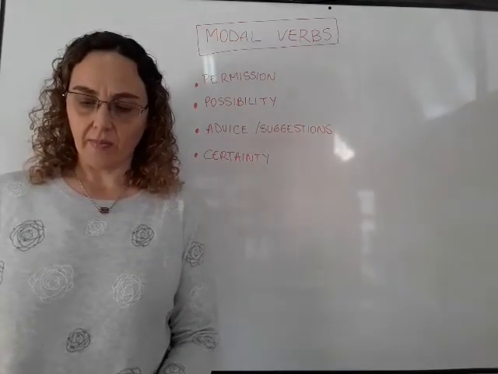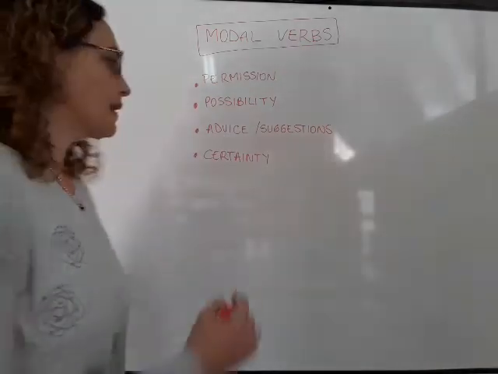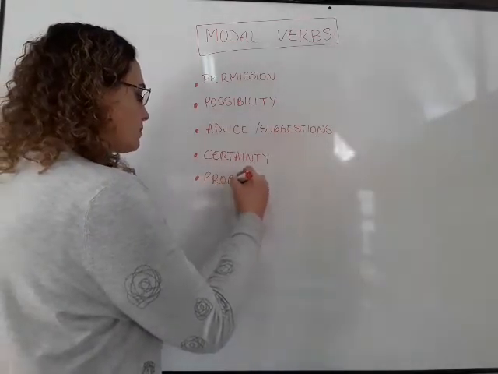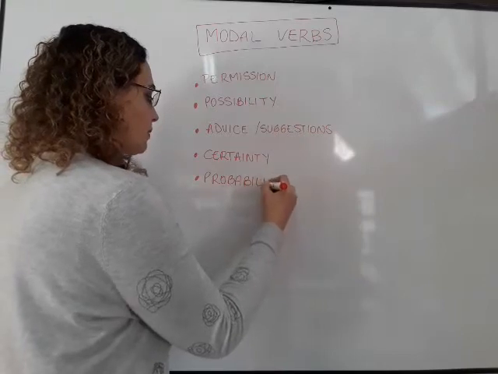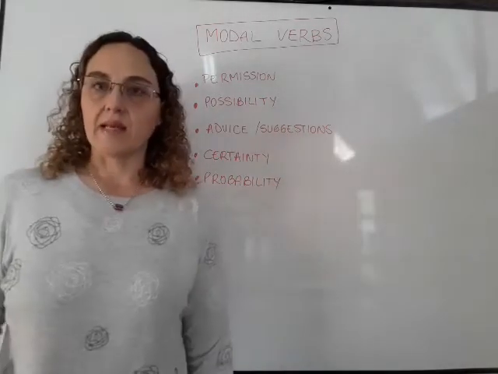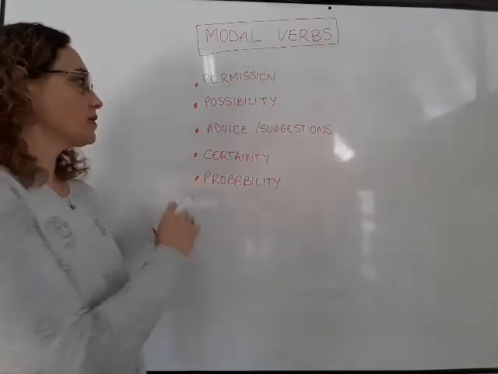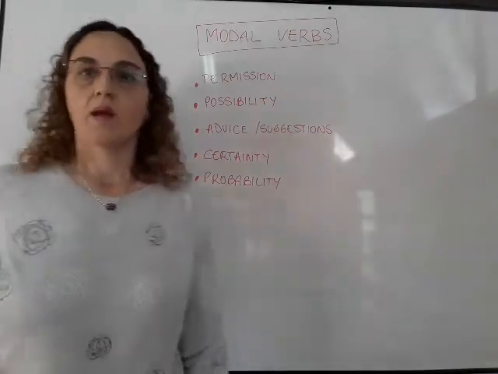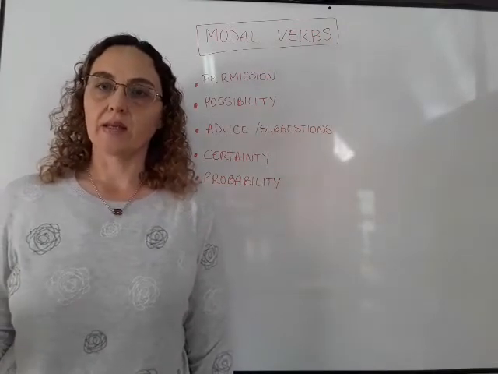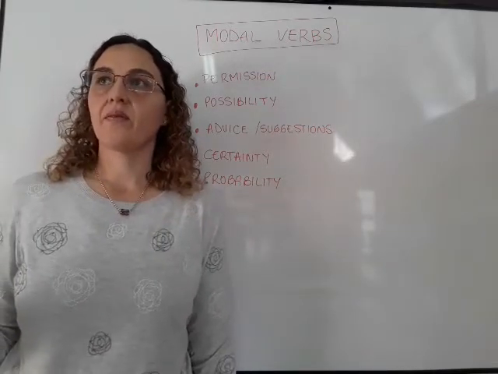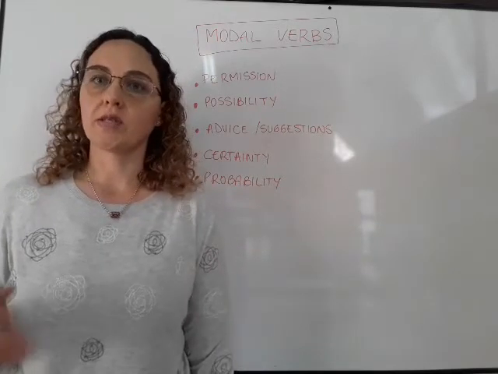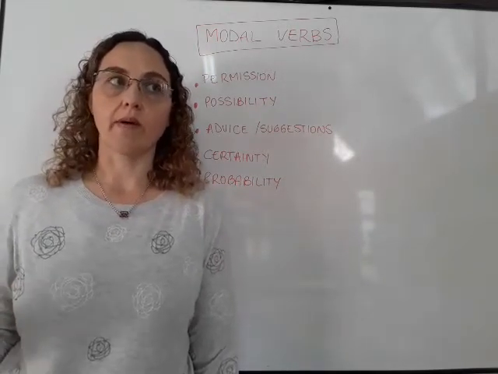Good, let's move on. Then we have probability as another use. Probability. What is that? Do not confuse it with possibility. Probability is that if something is going to happen, I have like different, let's see, percentages that it is probable to happen.